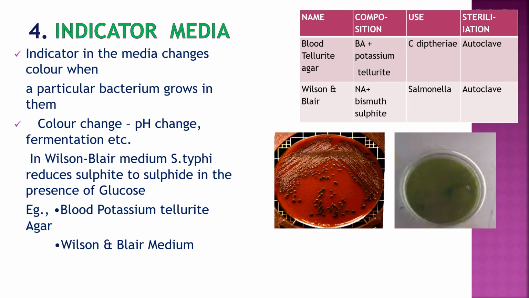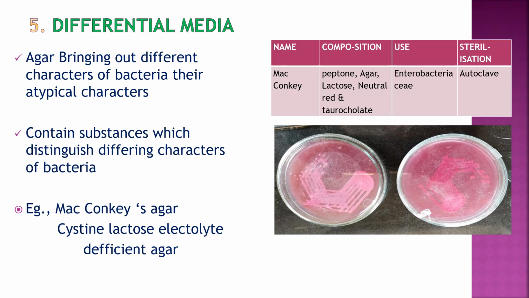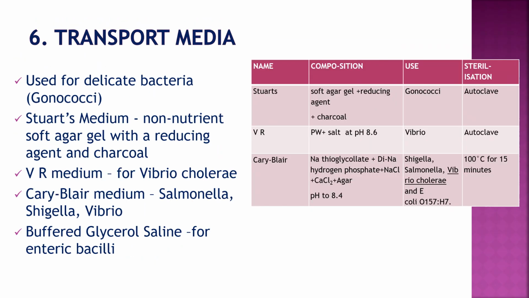Indicator medium, indicator in the media changes color when particular bacterium grows in them. So example of that is blood potassium tellurite agar, Wilson Blair medium. So blood potassium tellurite agar is used as differential media which differentiate the colonies from one to another. Example is MacConkey agar. Some delicate bacteria, they need transport media, so it is Stuart's medium or Venkatraman Ramakrishna medium for Vibrio, Cary Blair medium for Salmonella, Shigella, Vibrio, etc.